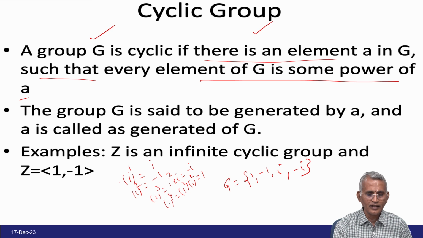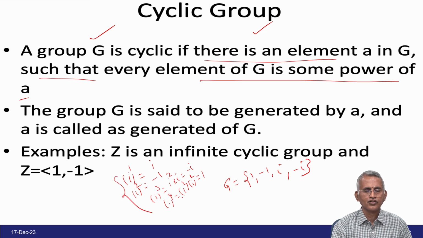See, it means the powers. It has 4 elements, and starting from 1 power 1, 1 power 2, 1 power 3, 1 power 4, because the number of elements is 4, you have to check it out. All are 1. You take minus 1: minus 1 whole power 1 is minus 1, minus 1 whole power 2 is plus 1, minus 1 whole cube is minus 1, minus 1 whole power 4 is plus 1.